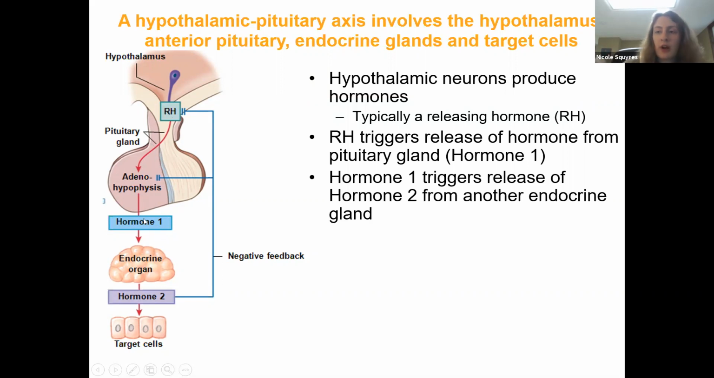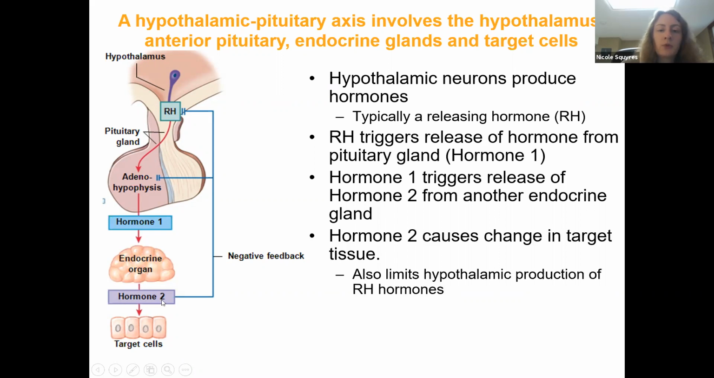Hormone 1 is going to travel through the bloodstream, and it's going to reach another endocrine organ. When it reaches that endocrine organ, it's going to direct that organ to produce hormone 2. So that other organ is now producing a different hormone, hormone 2. And it's hormone 2 that is actually going to cause a change in its target tissue. So you have this series of events that occurs. It's not as simple as saying that the hypothalamus, for example, releases a hormone that goes straight to its target. Instead, you have all of these intermediaries, hormone 1 and then hormone 2.